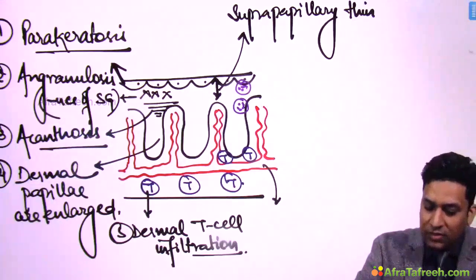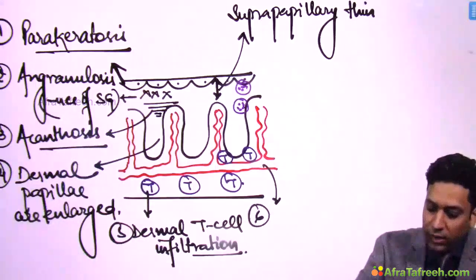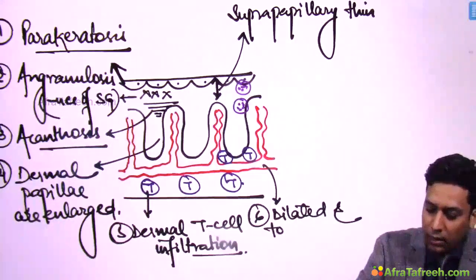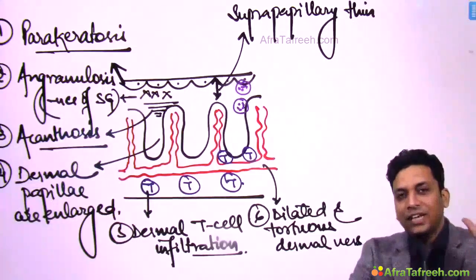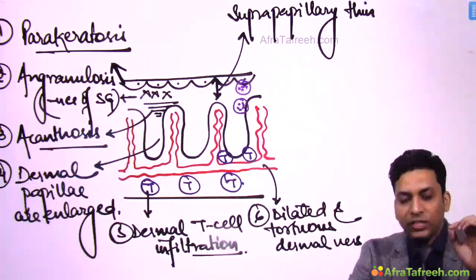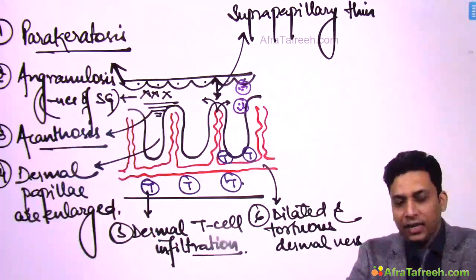These dermal vessels, if you examine them, they are generally dilated and tortuous. So you will find dilated and tortuous dermal vessels. So what happens? From the tip of this dermal papilla, many times the inflammatory cells come out and start collecting here in the epidermis.